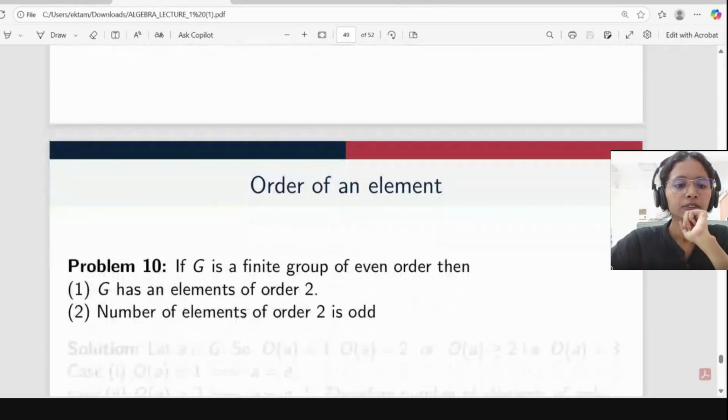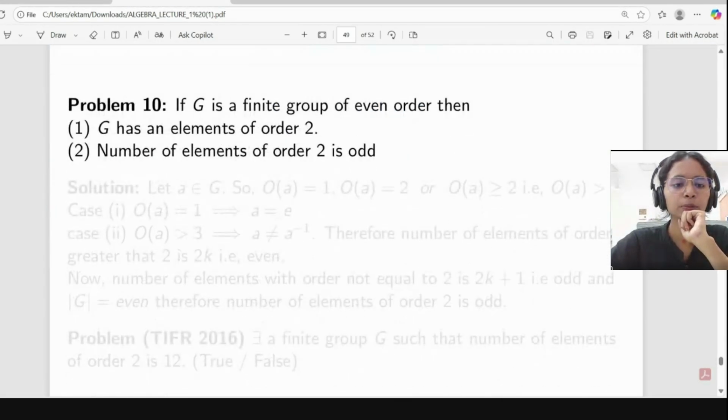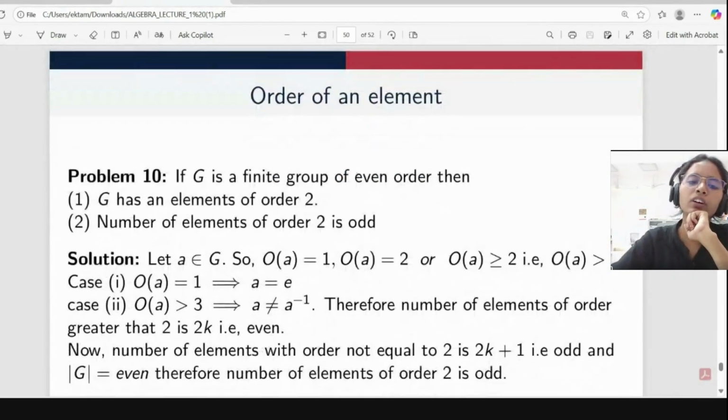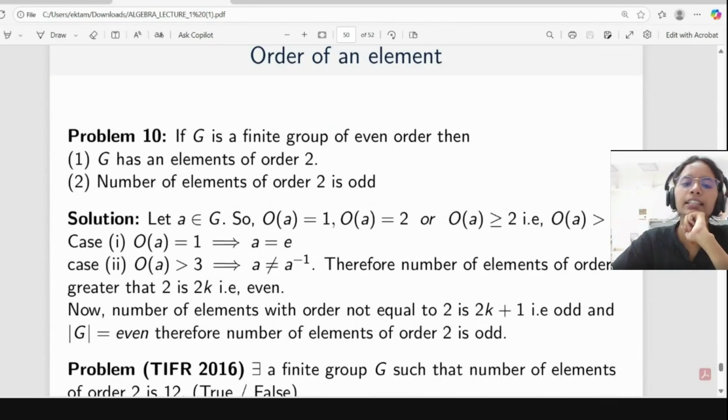Okay, so here is the solution for this problem. Let A belong to G. We can divide into three cases. First, an element with order 1. Second, since we want to find the number of elements of order 2, we consider the elements of order 2.